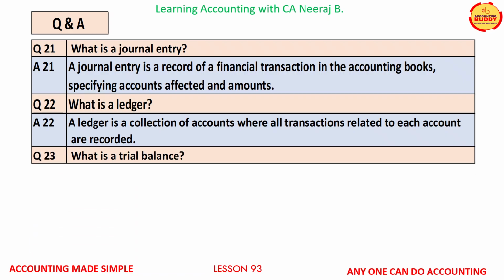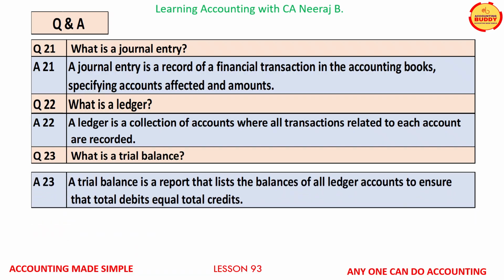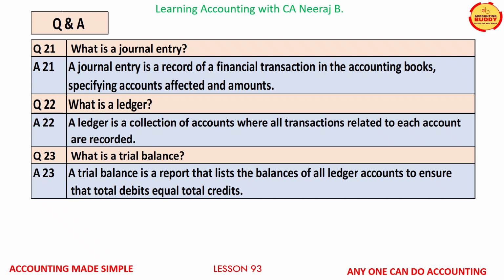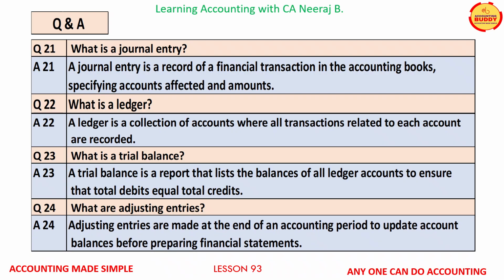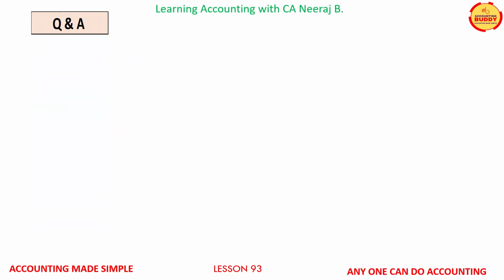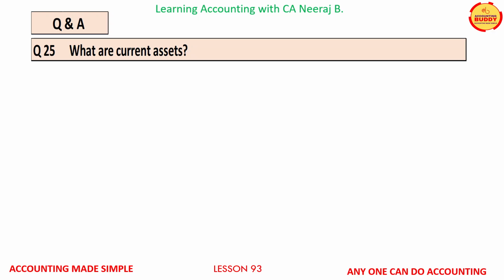Question number 23, what is a trial balance? The answer is, a trial balance is a report that lists the balances of all the ledger accounts to ensure that the total debits equal total credits. Question number 24, what are adjusting entries? The answer is, adjusting entries are made at the end of an accounting period to update account balances before preparing the financial statements. Question number 25 on your screens is, what are current assets?